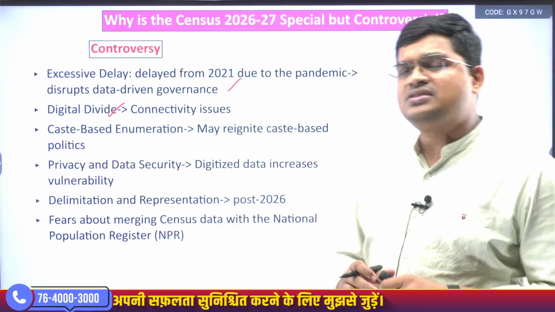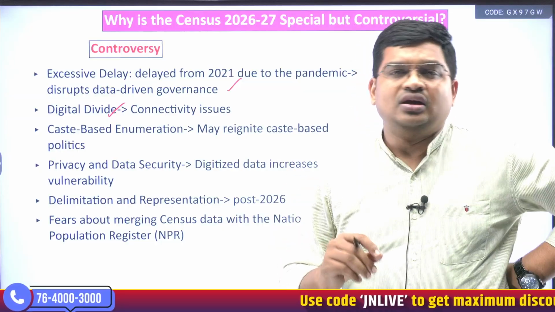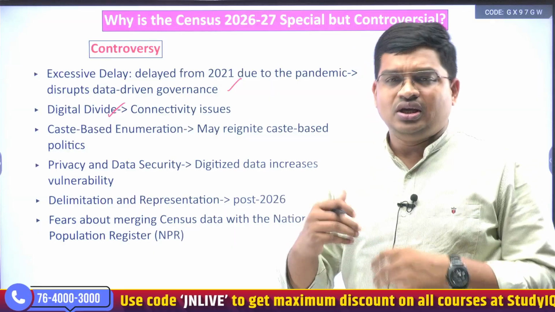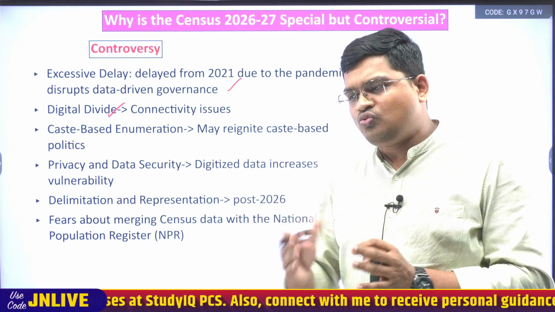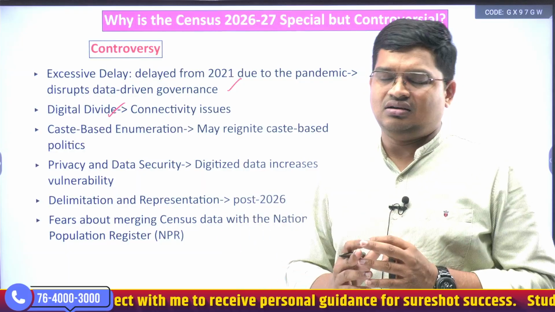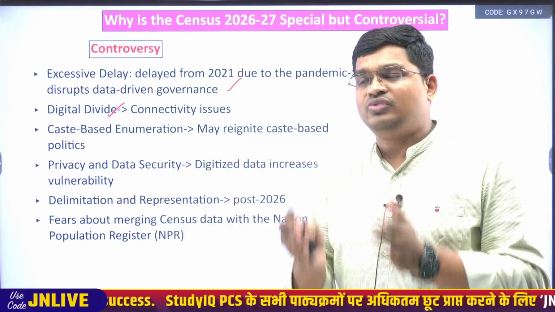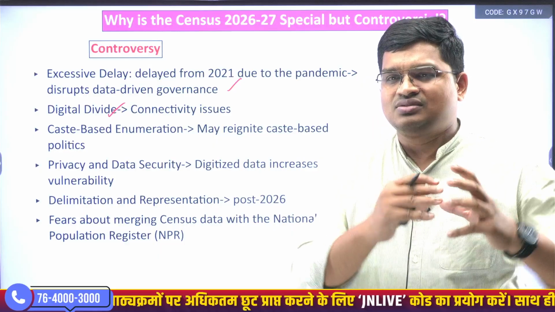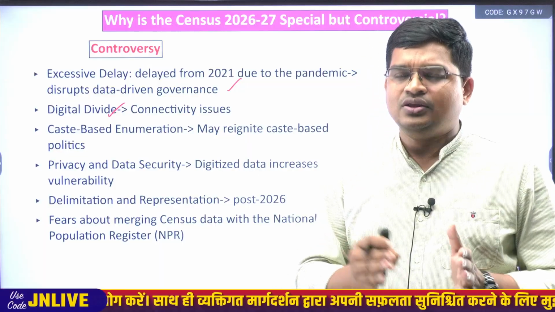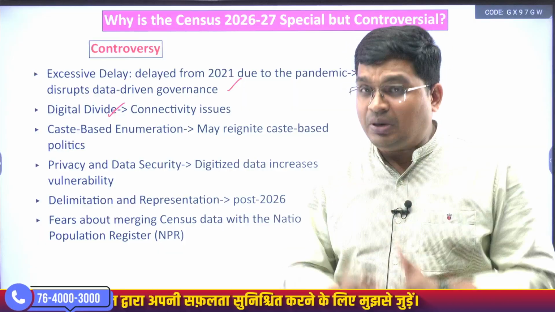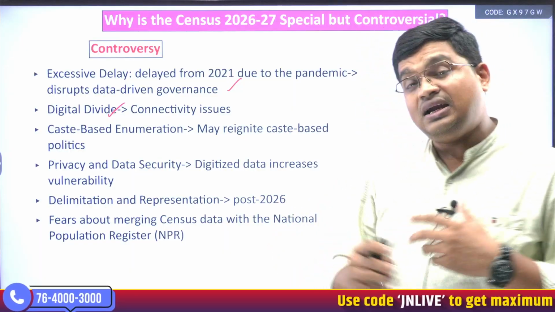Caste-based enumeration is going to be the major factor in this census, but when caste data comes in front of us, it could lead to caste-based politics or polarization, we can expect. Although one aspect is policy framing. Let me give this example: suppose within the SC population, which category is more deprived or socio-economically backward, we can identify them, and the loopholes that existed could be plugged. But caste politics, we may suspect, and polarization can also happen.